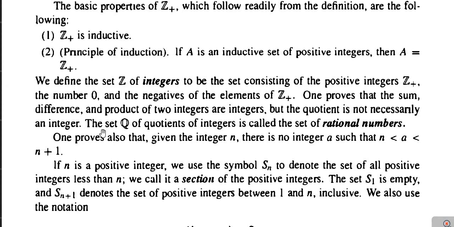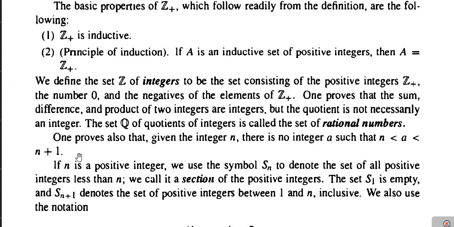Next, the set Q of quotients of integers is called the set of rational numbers. There does not exist any integer a satisfying the condition n is less than a is less than n plus 1.